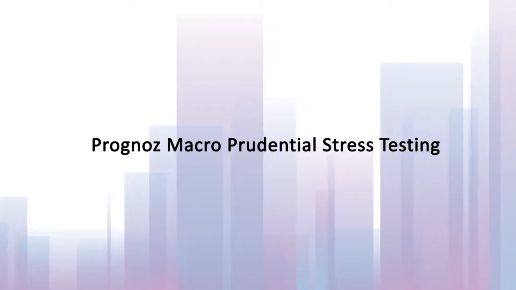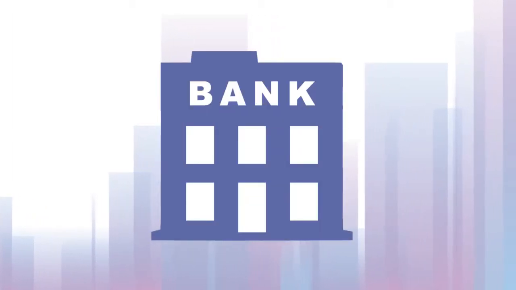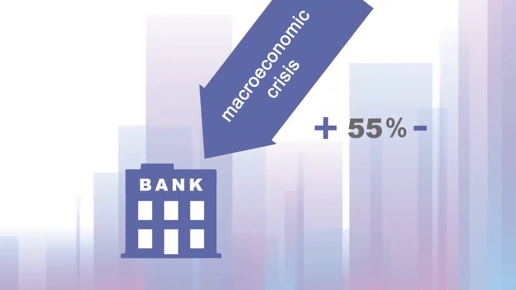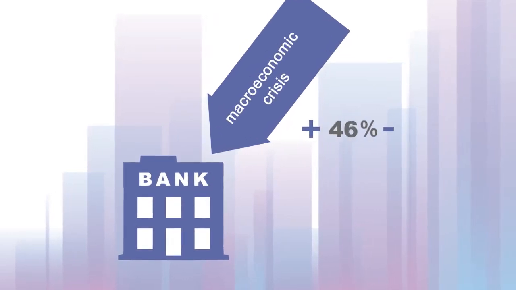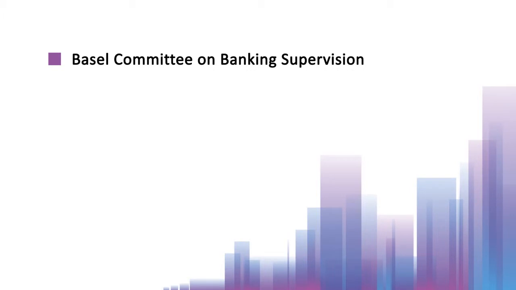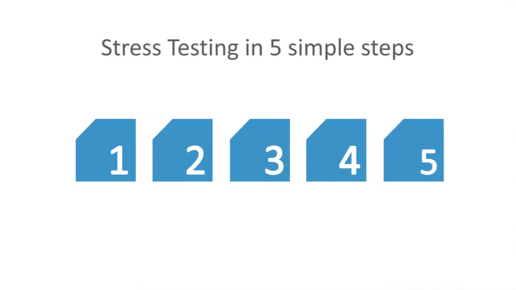The solution is designed for national banks and enables you to estimate the impact of macroeconomic crisis on individual banks and a country's banking sector as a whole. The approaches used by the solution satisfy the recommendations of the Basel Committee on Banking Supervision and the International Monetary Fund. Prognoz macroprudential stress testing enables you to perform stress testing of the banking sector in 5 simple steps.